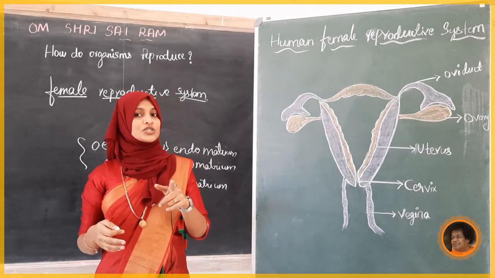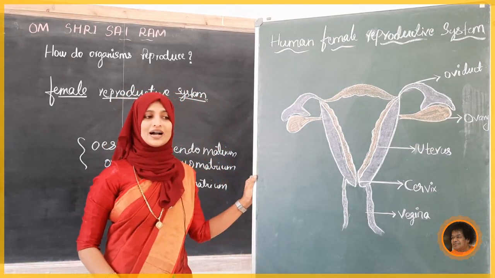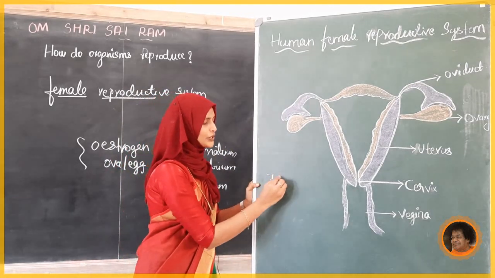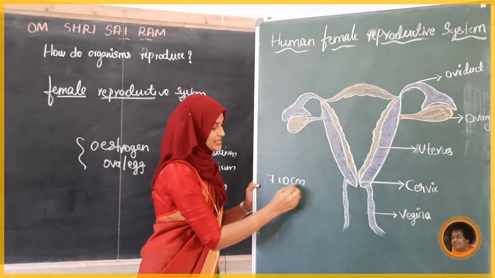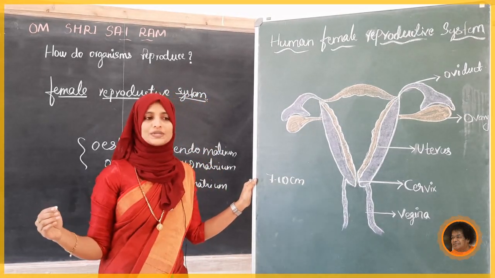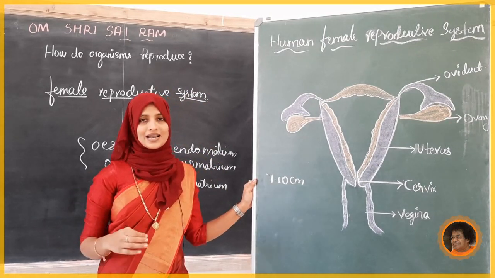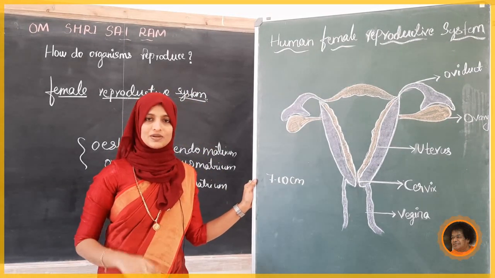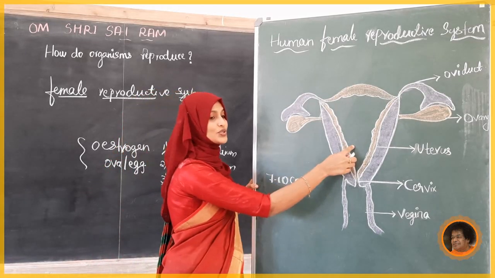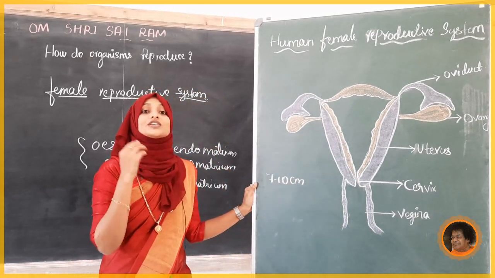Come to know the functions now. Next we will see the vagina, that is the last part. This is a muscular tube, almost 7 to 10 centimeter long. It is a long tube-like structure, a muscular tube, because it has to contract and relax. It runs from the uterus to the outside. It receives the sperm.